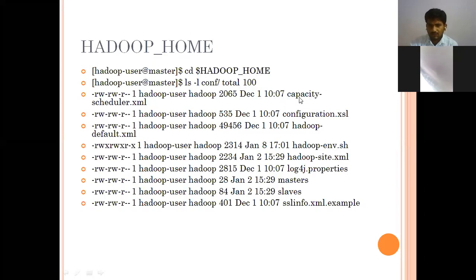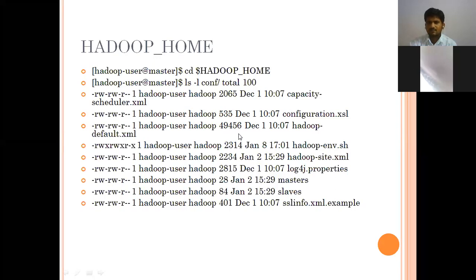See that, all the files are there: capacity scheduler.xml, configuration.xml, then default.xml, then the sh files, then Hadoop site.xml. The remaining are the master and slave files. Then we have an xml.example file.